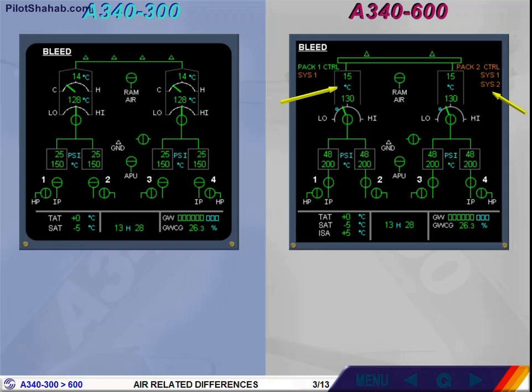The target airflow has been added. It is represented by a cyan circle. It disappears if the data is unavailable.